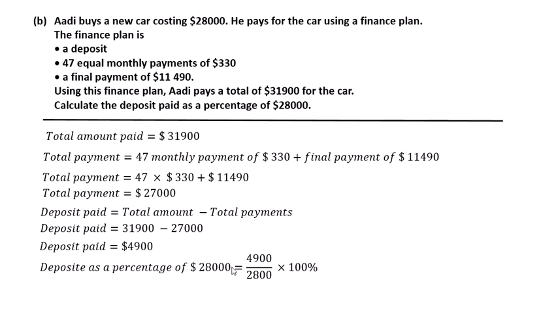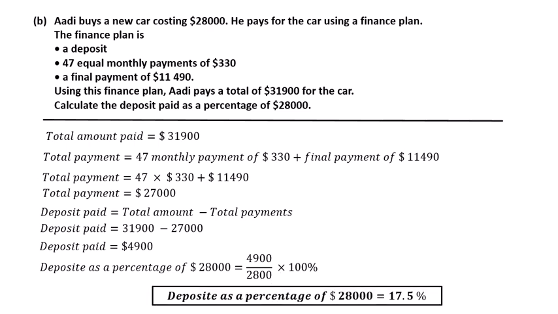Now we have to go to the percentage of $28,000. So the deposit as a percentage of $28,000 must be written as deposit paid divided by 28,000. Deposit paid is 4,900 divided by 28,000, multiplied by 100 percent. So the final answer is 17.5%. I forgot to write the percent sign here.